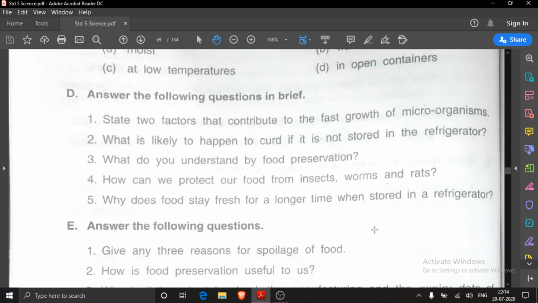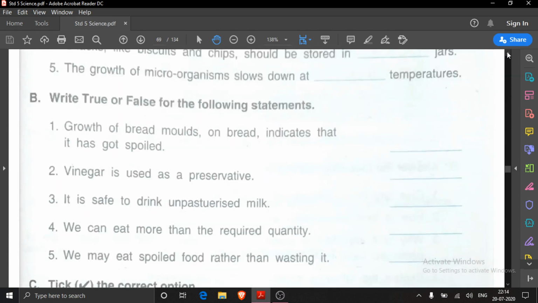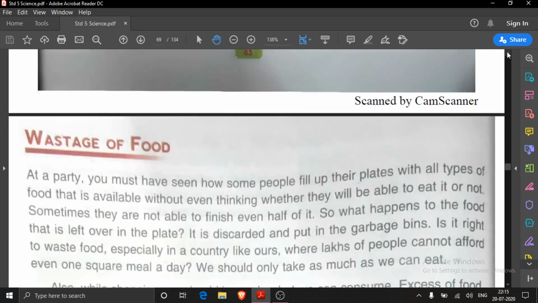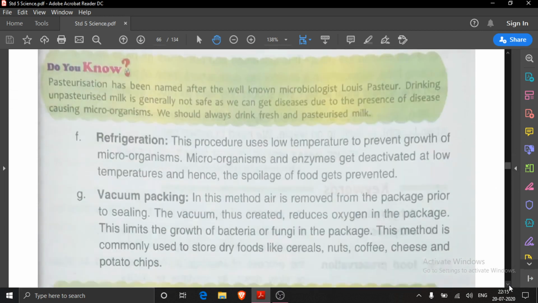That only in this answer we will write, and for that you just take out the answers what is written here. In refrigerator, for food preservation method, refrigeration is also written.